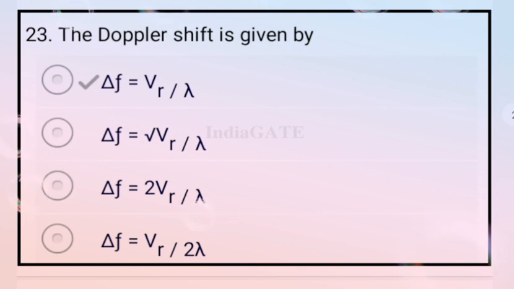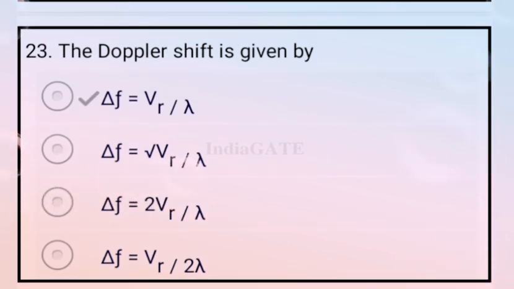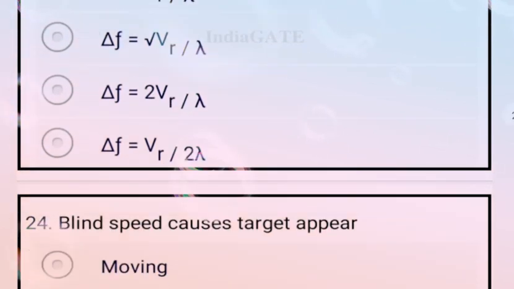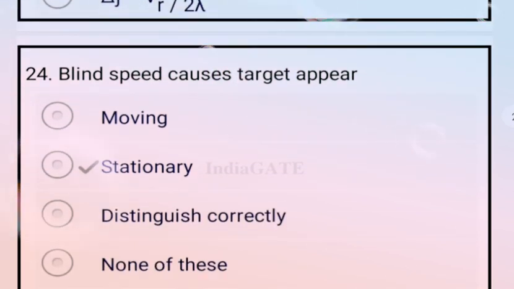Next is, the Doppler shift is given by? Doppler shift is given by delta F equal to V R upon lambda. Okay. Now next question. Blind space causes the target to appear? This causes the target to appear stationary. As usual, we already got this point.